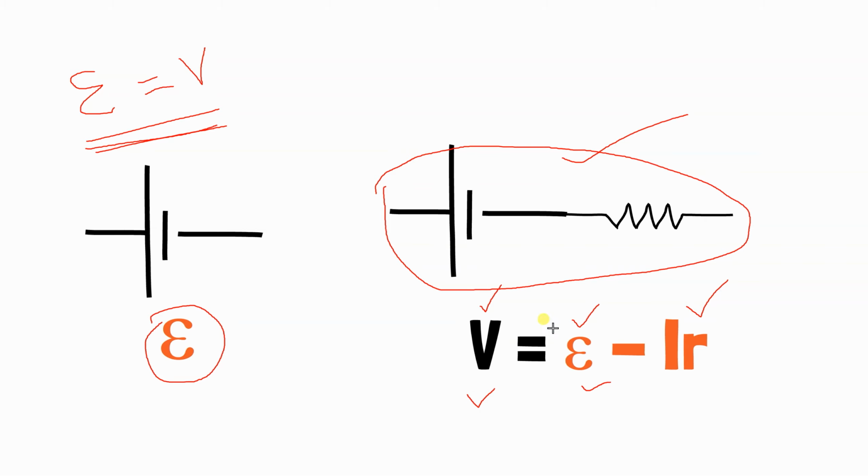EMF becomes equal to V when the current flow is 0, that is, when the battery is open circuited. Only then V equals E. So in a real battery, when the battery is in open circuit, the EMF is equal to the terminal potential difference. But in the case of an ideal cell, the EMF is always equal to the potential difference. That we have to understand.